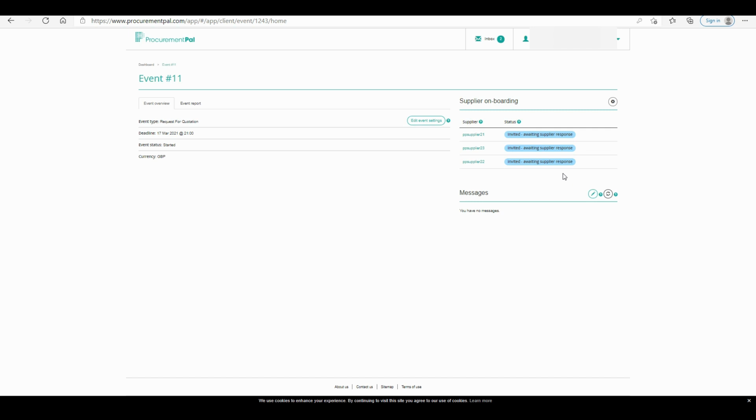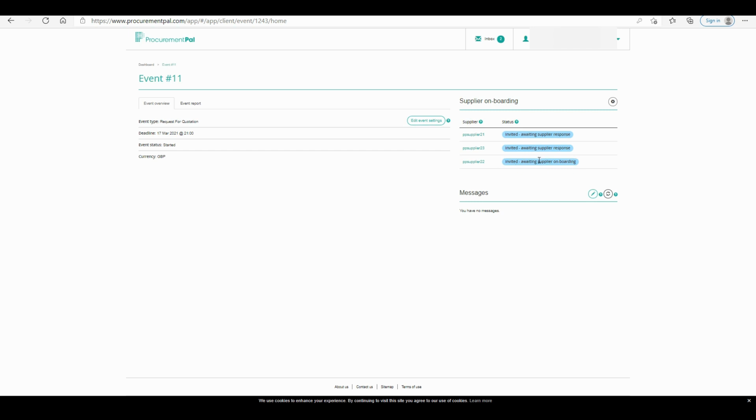So first thing to do, the supplier will RSVP, and once they RSVP you'll see the status update within here, the supplier onboarding section of the event. So you'll see the supplier 22 will change at some stage. We just wait for it to change because they've RSVP'd now. There you go. So now they've RSVP'd, you can see that they're awaiting supplier onboarding.